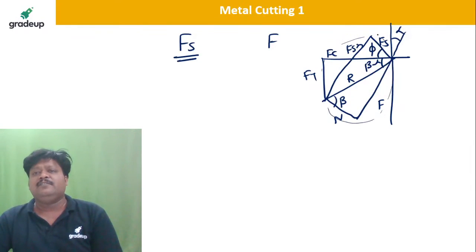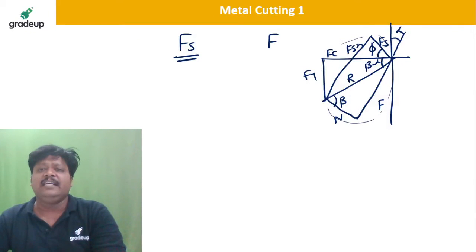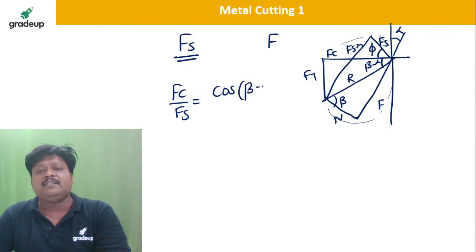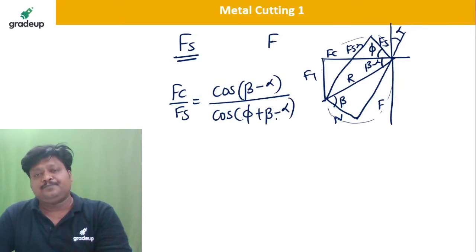So you will get one interesting fact, that simple formula: Fc divided by Fs, which is known as universal machinability index, is equal to cos of beta minus alpha divided by cos of phi plus beta minus alpha.